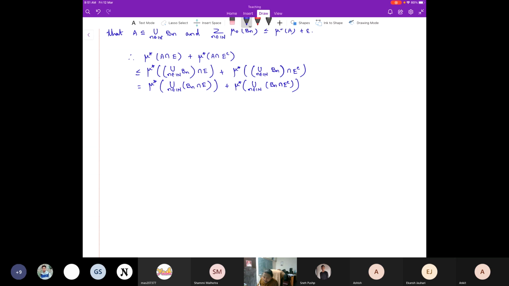Now mu star is countably subadditive. Let me use that. Therefore this is less than or equal to the summation over n of mu star of B_n intersection with E plus the summation over n of mu star of B_n intersection with E complement, right?